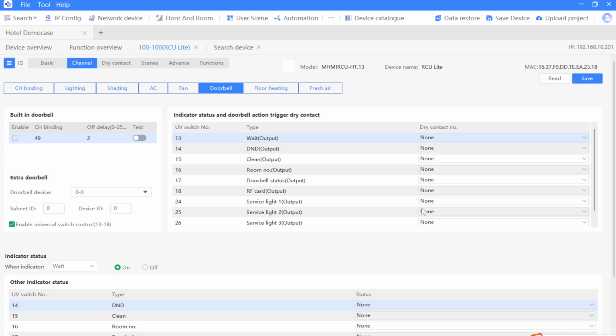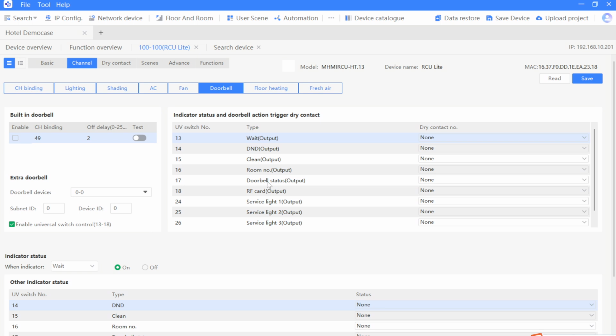Hello guys, now let me show you how to make configuration for our doorbell. Doorbell in hotel project is very important because outside each room we must have a doorbell and a panel to show the status of D&D, clean and so on. This is a very important part of smart hotel. Now let me show you how to do it.